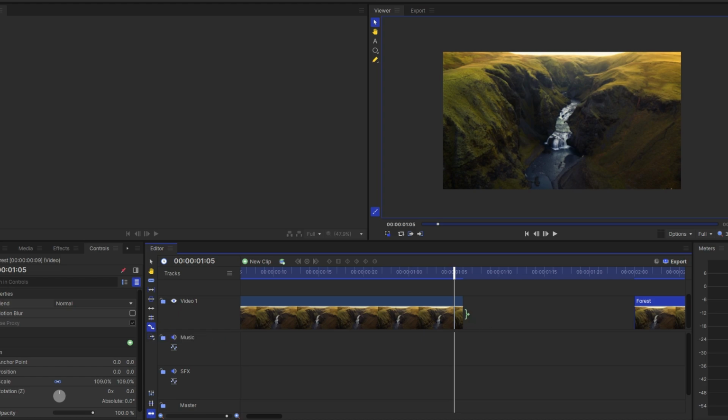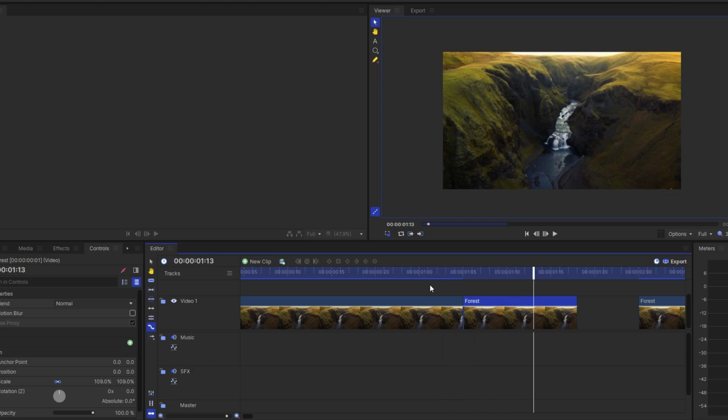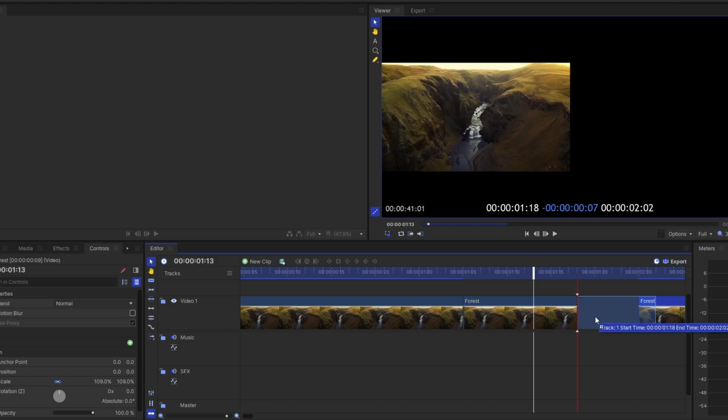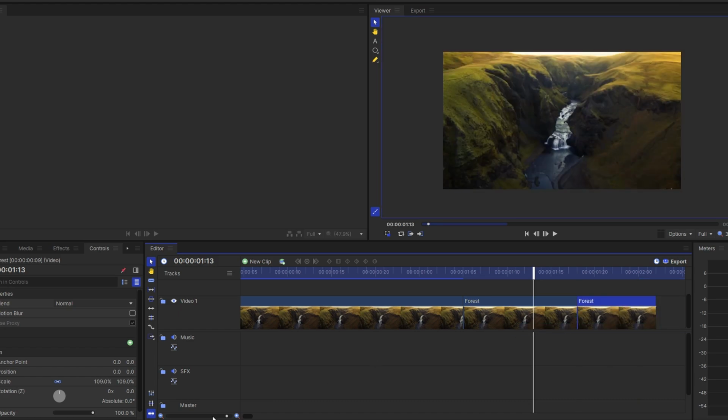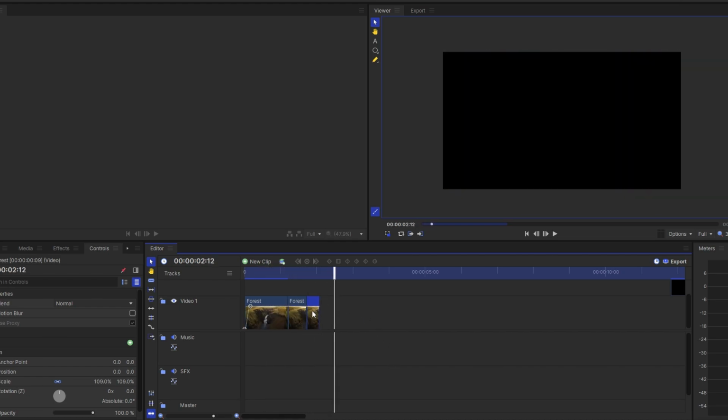Drag the end of your freeze frame to the right to extend its duration to your liking. Move the last clip up to the frozen frame to fill the gap. Now when you play the video, it will include the freeze frame effect at the specific frame. Adjust the duration of the freeze frame using the red stretch tool as needed.